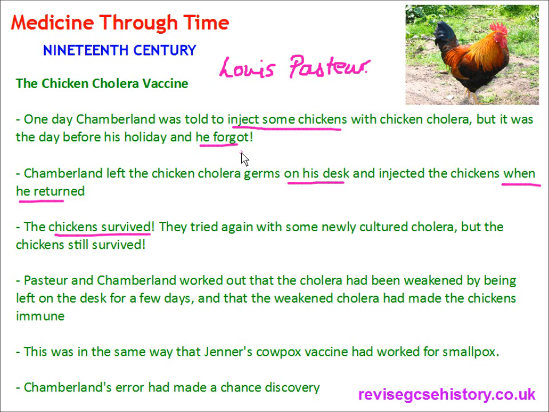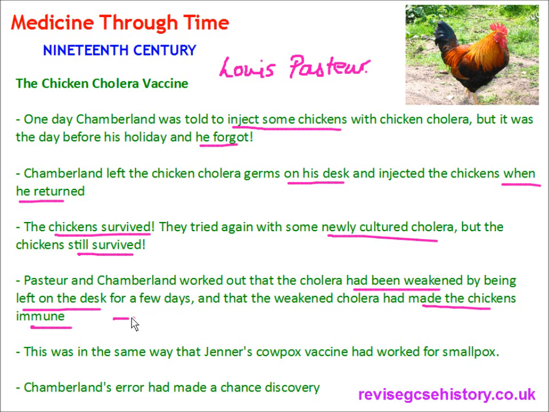The chickens survived because chicken cholera was quite a deadly disease. It would usually kill chickens. Chamberlain was quite surprised when he injected these chickens and they actually survived. They tried again with some newly cultured cholera germs, but the chickens still survived, even against the new germs. Pasteur and Chamberlain worked out that the original germs had been weakened by being left on the desk for a few days, and that the weakened cholera germs that were left on the desk while Chamberlain went on holiday had made the chickens immune to chicken cholera.